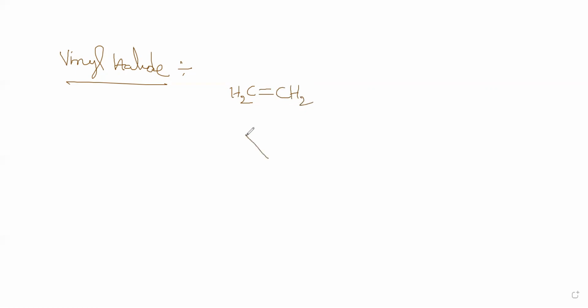Now after this, we have vinyl halide. What is a vinyl halide? Suppose you have this, ethylene. Okay, this is the ethylene molecule. In the ethylene molecule, it looks like this actually. So I draw it like this. This is my ethylene molecule.